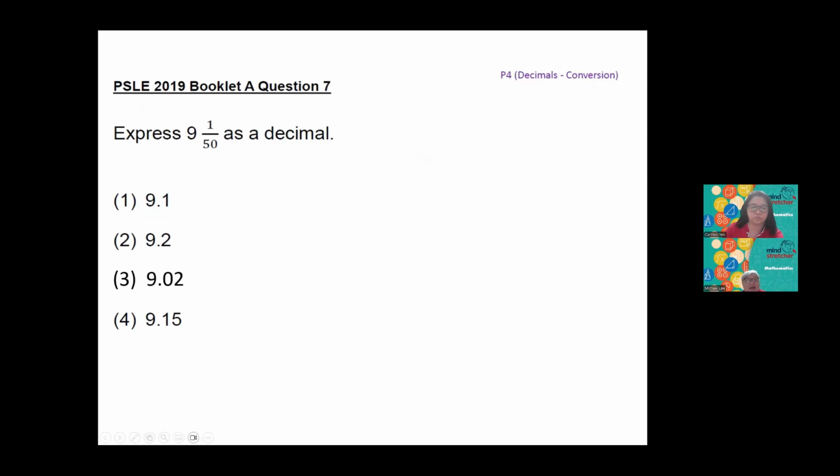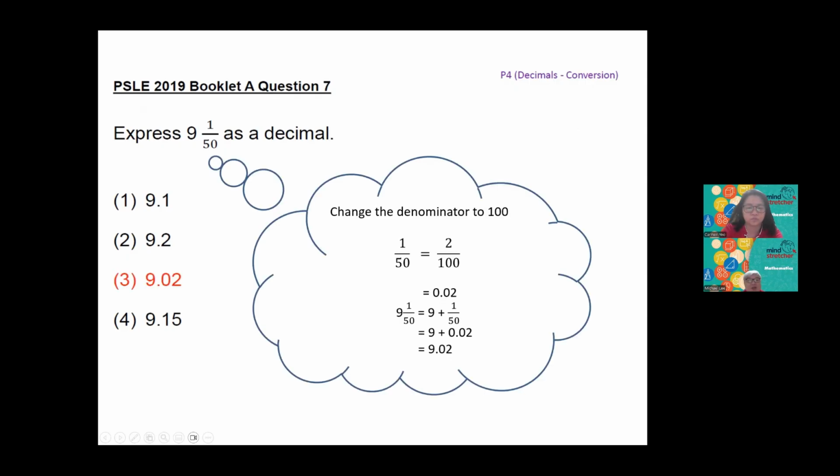Okay, so another one, express 9 and 1 out of 50 as a decimal. You change the denominator to 100, and then after that you can convert it to decimal.